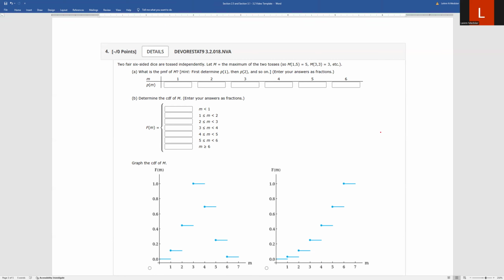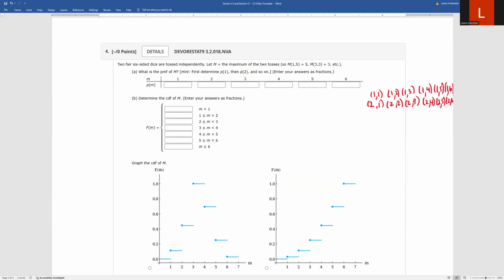So let's write out the possibilities. And I'm going to actually make a list over here, and then we will look at what is their maximum in each one. So I have 1, 1. That's a toss you could get with 2 dice. We could get 1, 2. We could get 1, 3. We could get 1, 4, 1, 5, and 1, 6. Okay. We could start with a 2. That would be 2, 1, 2, 2, 2, 3, 2, 4, 2, 5, 2, 6.